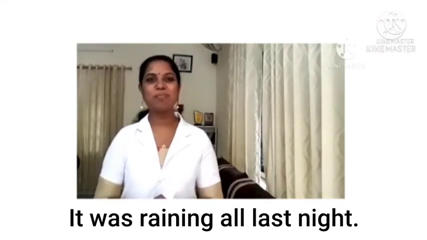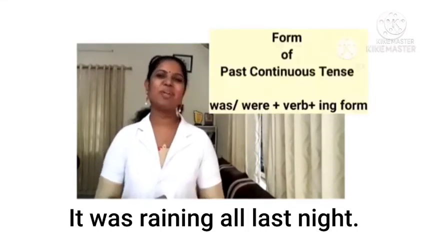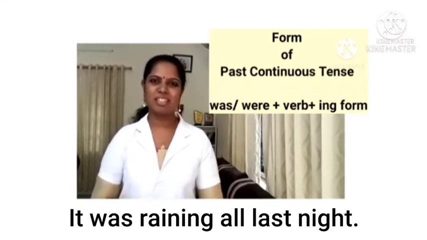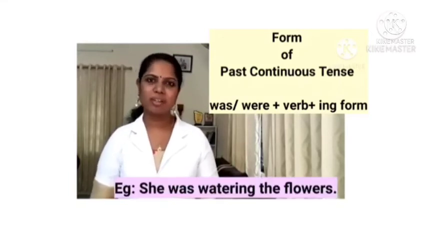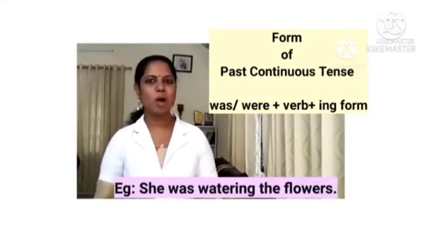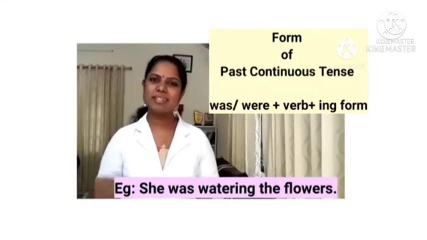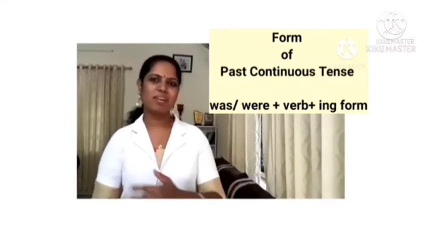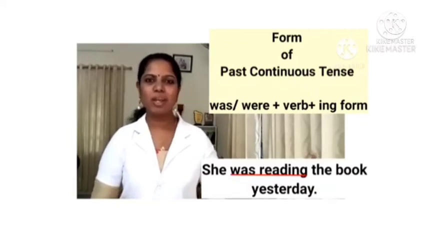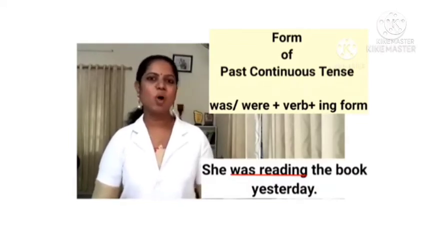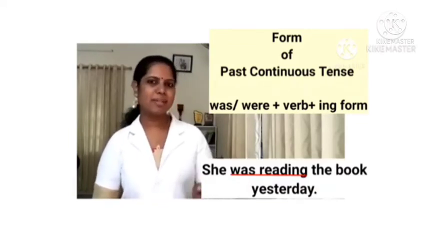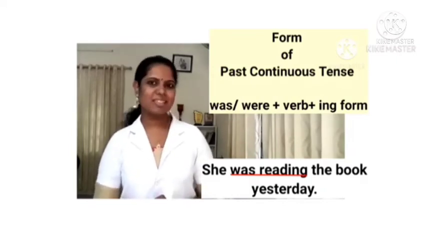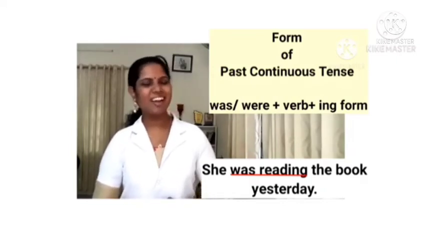So how do you form this past continuous form? You can add was or were plus verb plus ing form. She was watering the flowers. Okay. So was plus verb plus ing becomes the past continuous form. Was watering. Next, she was reading the book yesterday. So was reading. Was plus read plus ing forms the past continuous tense. Another example, they were studying all the night.